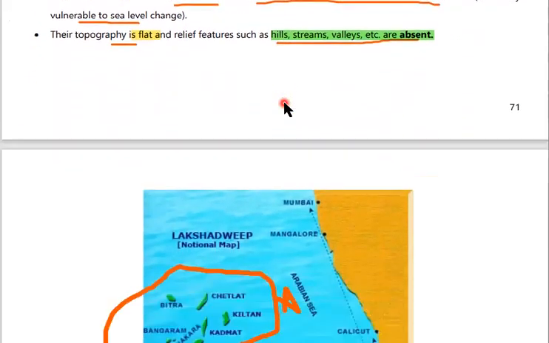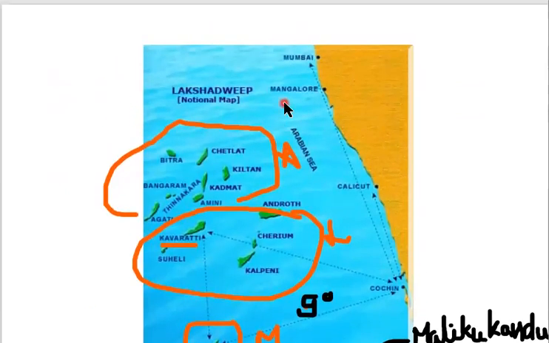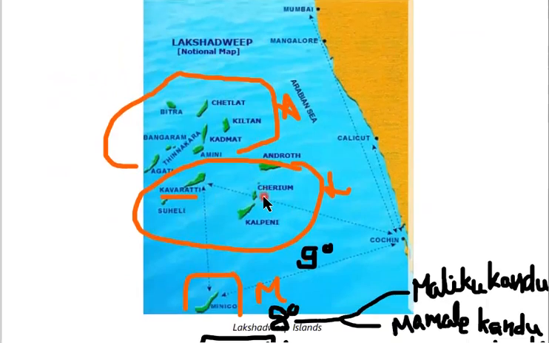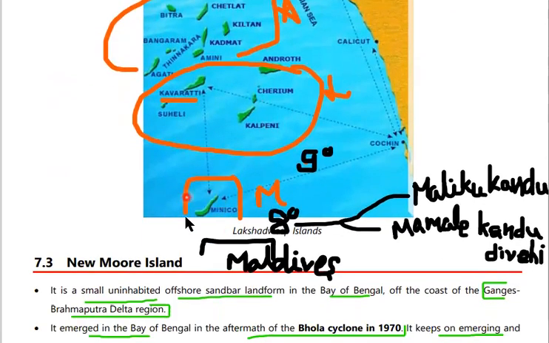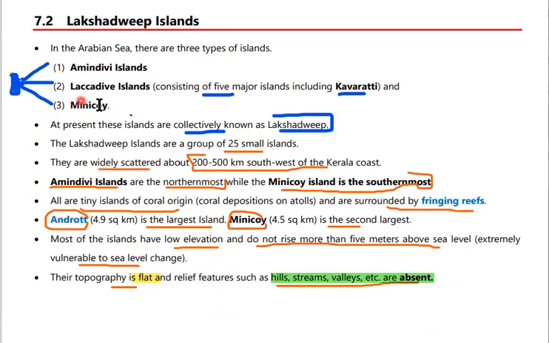When we see the map, let's look at it. This is the Lakshadweep Islands. Here is situated the Amindivi group of islands. Here is the group of Laccadive Islands, and below this is the Minicoy Island. These are the three groups of islands in the Arabian Sea. Now at present, these all three are collectively known as Lakshadweep Islands, a group of 25 small islands. These are widely scattered about 200 to 500 kilometers southwest of the Kerala coast.